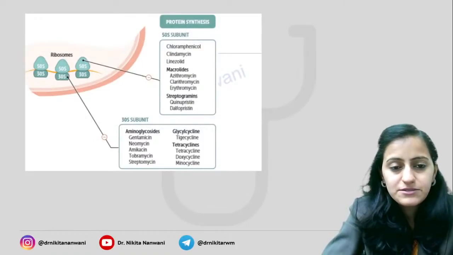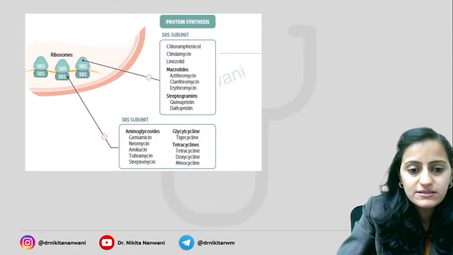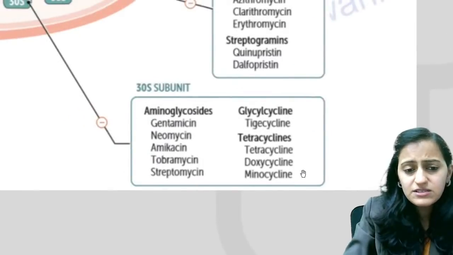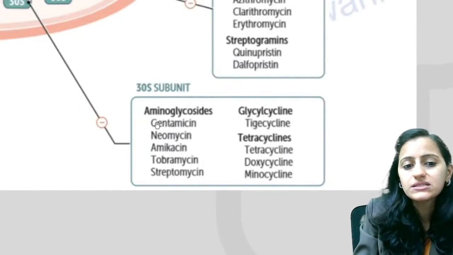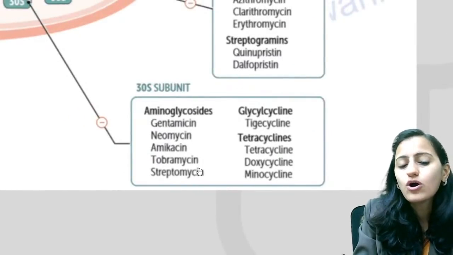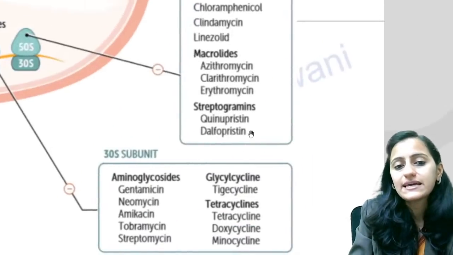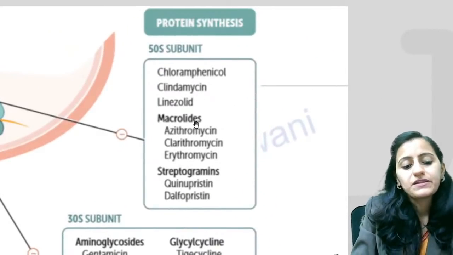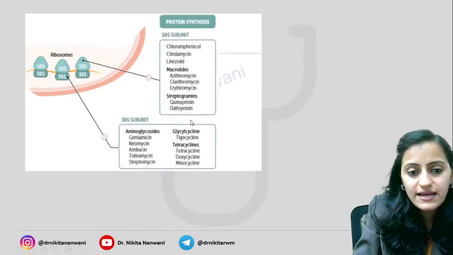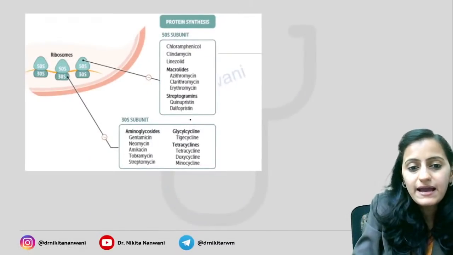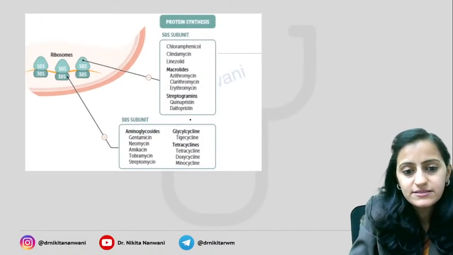All right. Next one. This is your protein synthesis inhibitor drugs. So you have 30S: buy at 30, aminoglycosides, all your mycins, and then you have tetracycline and even tigecycline. Here at 50S, you have cells, that is, cells at 50. Buy at 30, and then it is cells at 50.